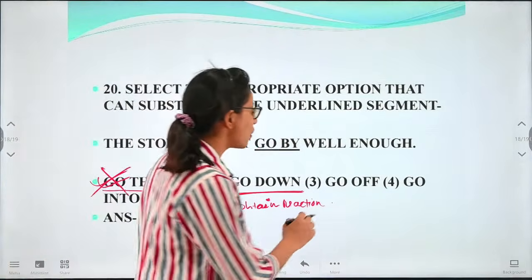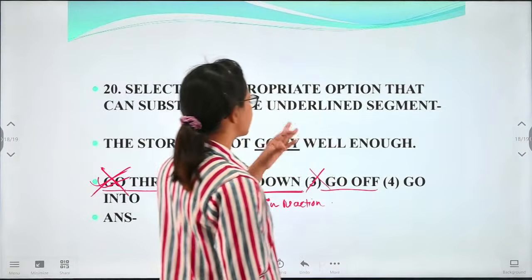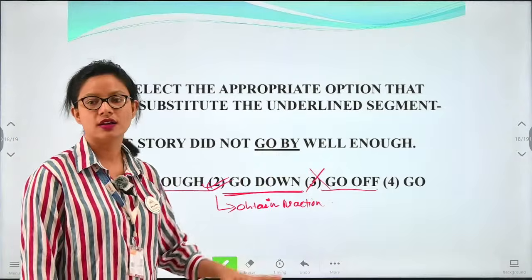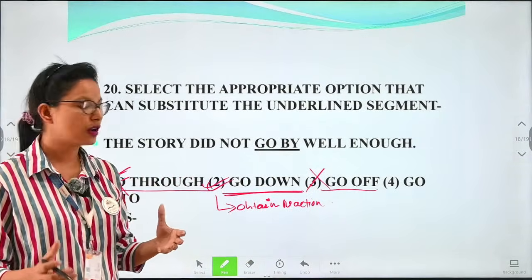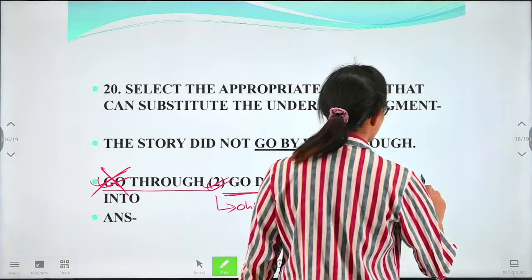Next is go off. Go off cannot substitute the given word go by, because go off means to explode. When there is an explosion, we say go off. And next is go into.